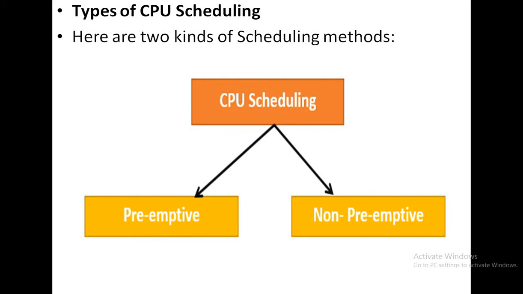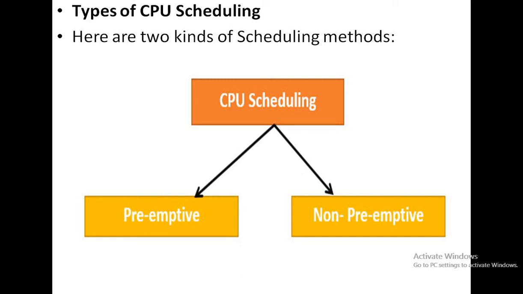So what are the different types of CPU scheduling? There are two types of CPU scheduling methods: preemptive CPU scheduling and non-preemptive CPU scheduling algorithms. So two types of CPU scheduling algorithms are available: the preemptive CPU scheduling algorithm and the non-preemptive CPU scheduling algorithm.